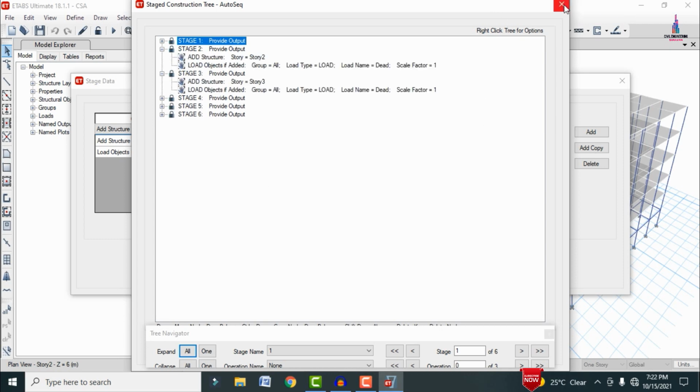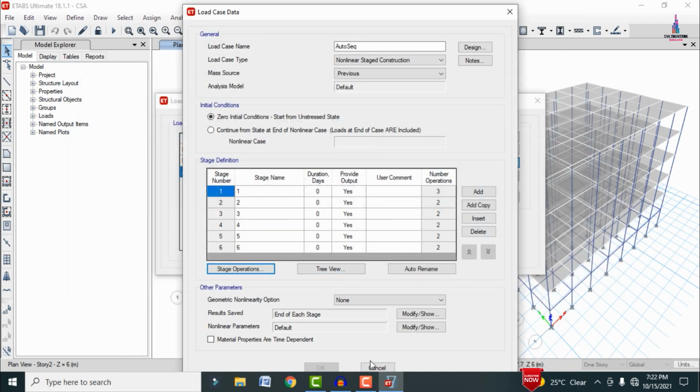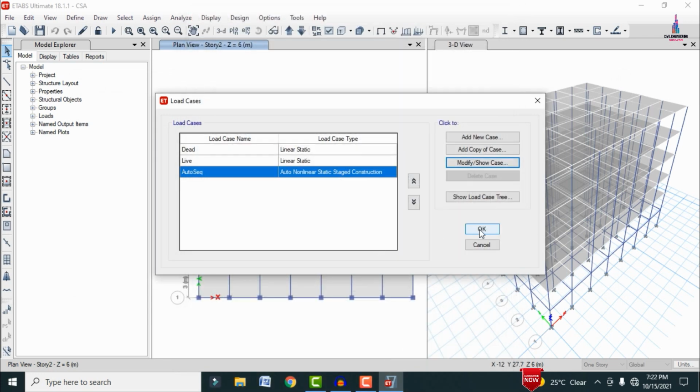Just closing these options. Again click on OK. Click on the cancel option. Again click on the OK option.